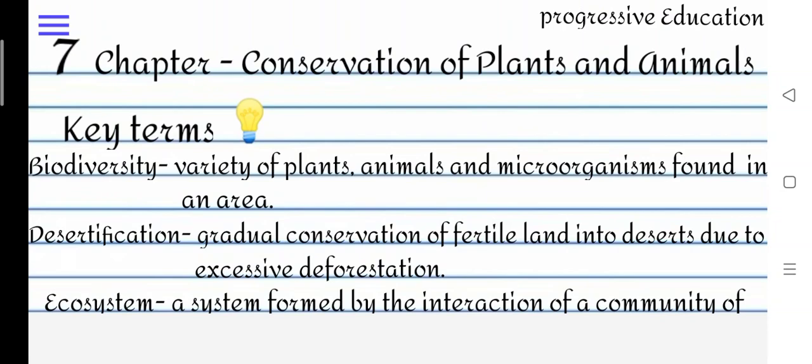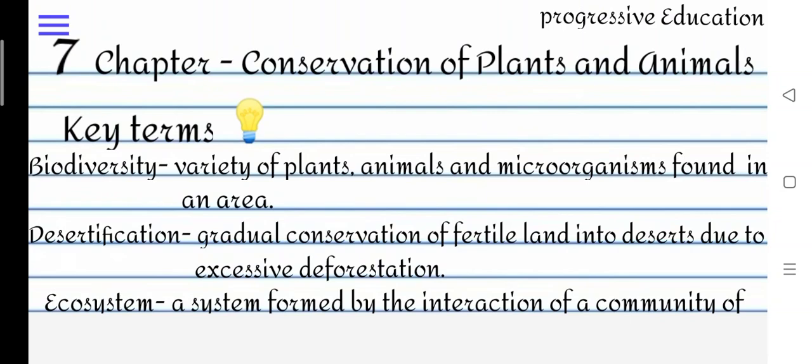Then we learned India's biodiversity at a glance: flora and fauna, endemic species, wildlife sanctuaries, national parks, Project Tiger, Red Data Book. Do you know what the Red Data Book is? The Red Data Book contains a list of species, and every country has its own Red Data Book.